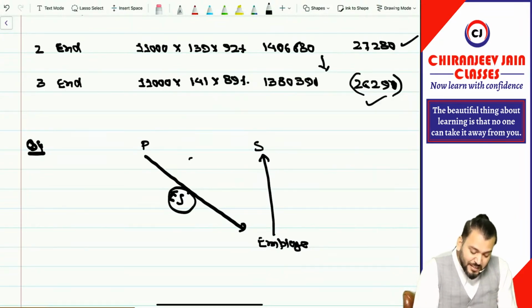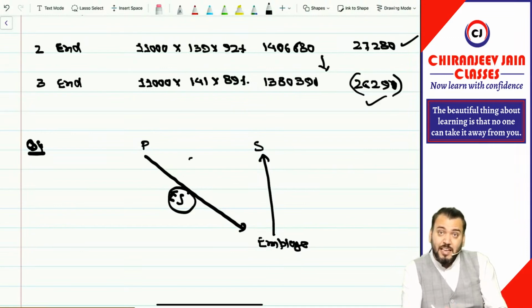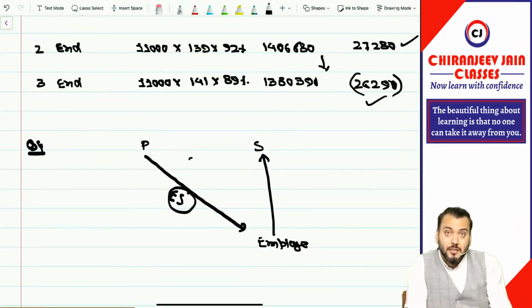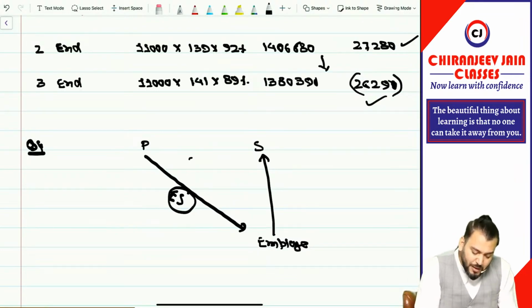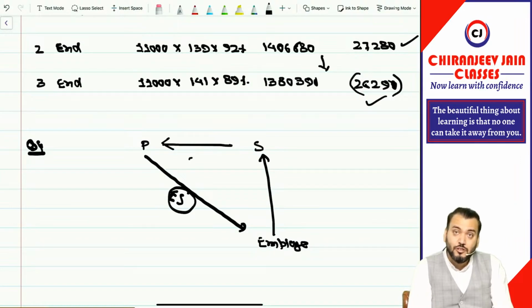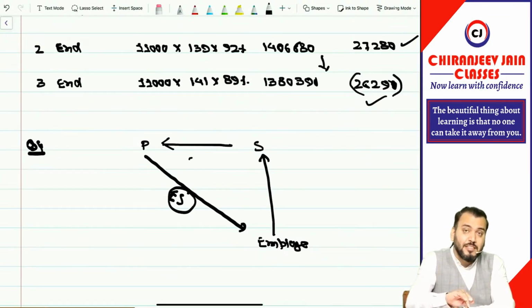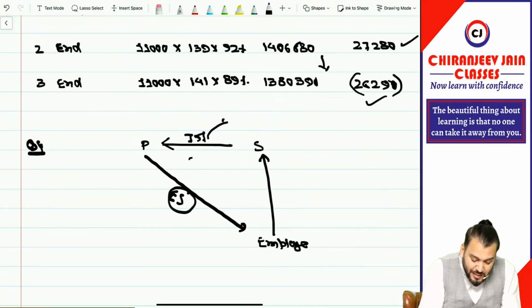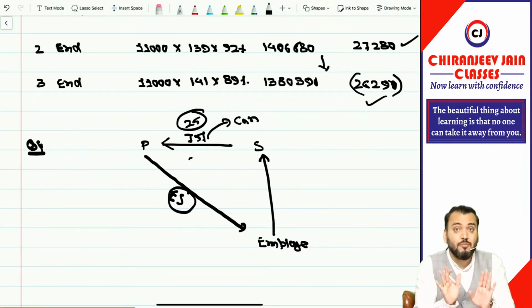So can I say this SBP transaction is settled by the parent company on behalf of the subsidiary company? Correct? Therefore it is quite possible that the subsidiary company may pay some amount to the parent company. So what they are saying is 75% of the total expense will be reimbursed by the subsidiary company to the parent company. So 75% will be settled in cash, but the balance 25% will be what?